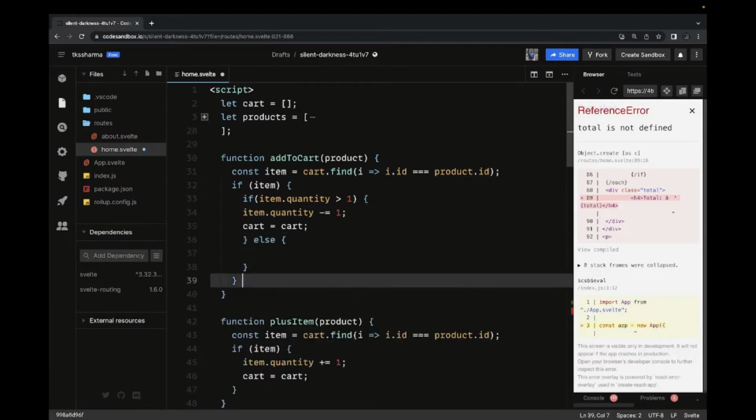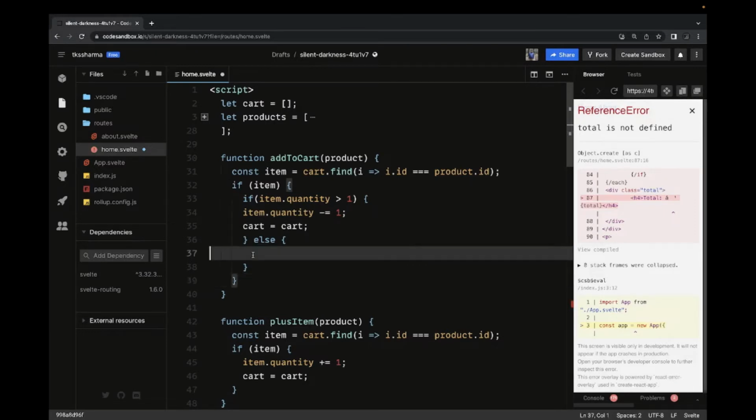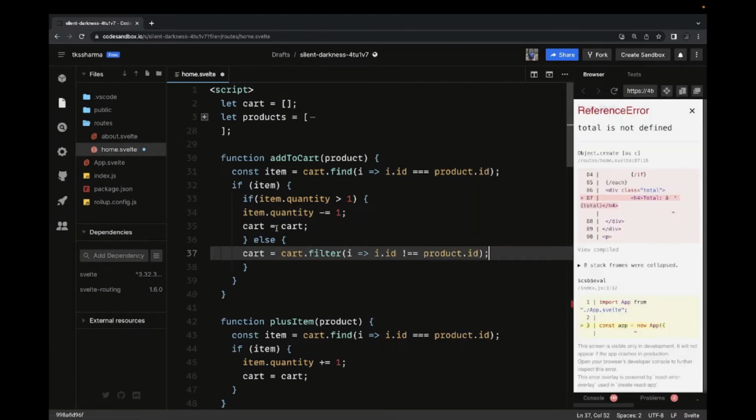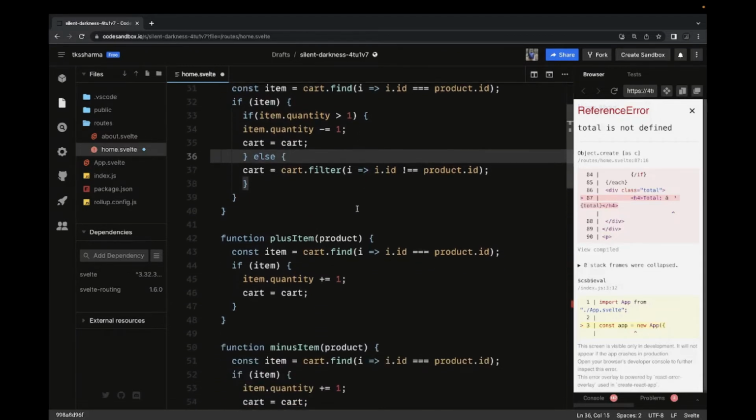Let's say if your current item quantity is 1 and you click on minus, then you have to remove that item from the cart. So I can just simply say cart equals cart.filter and return me all the items where ID is not equal to product.ID. Give me all the items except that particular item whose quantity is less. So this is minus item, plus item.